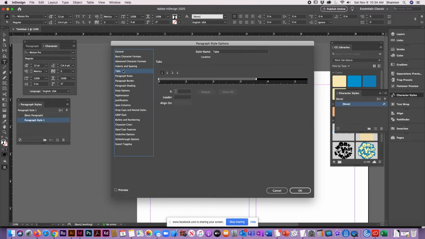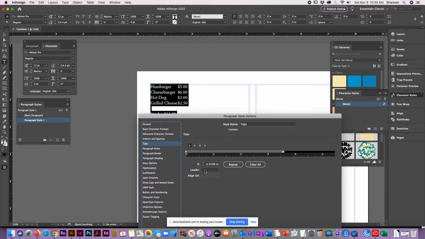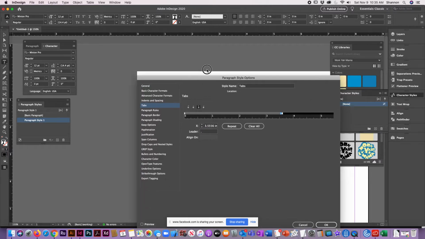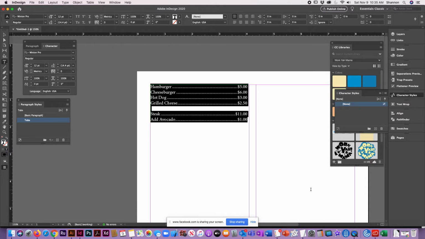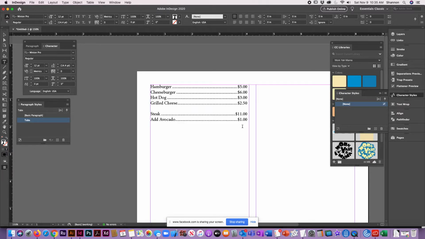And you can just go down to the tab screen and it gives you that same ruler right here. So we can do the same thing. We can drag it to the end, and this is what I meant. Add the leader in and right click it, preview, and hit OK. So now going forward, you can add in your tabs.